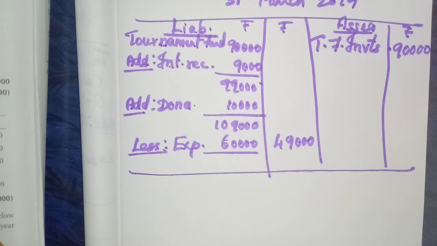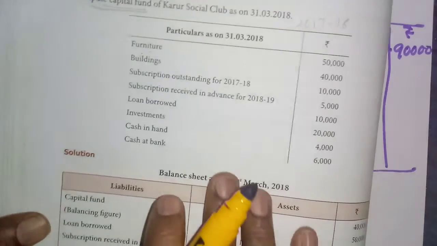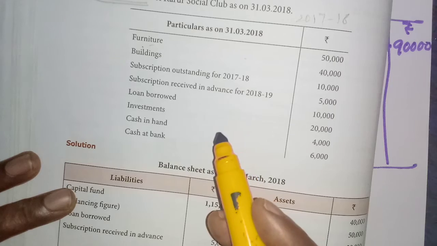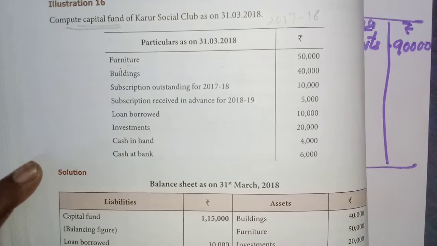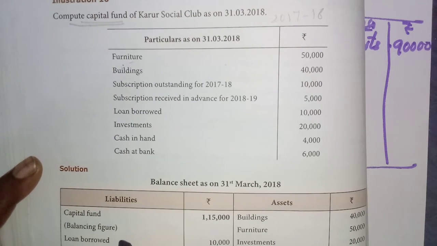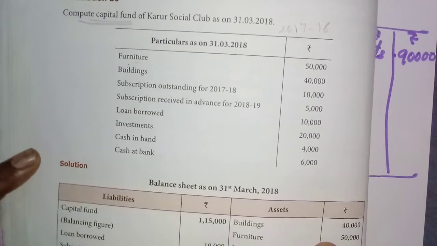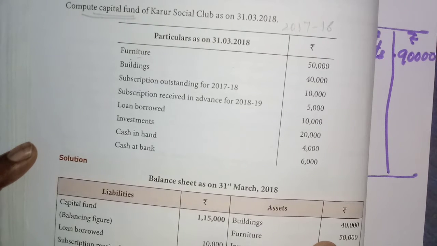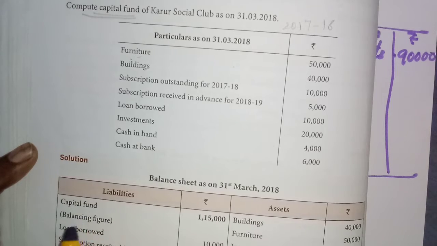Now I will explain one more thing, the computation of capital fund. It is nothing, it is just preparing the balance sheet, and we have to find out the difference amount. That difference amount will be the capital fund. This is the closing capital. That is called the capital fund. If it is a trading organization, we can write opening capital and closing capital, but here it is called capital fund.